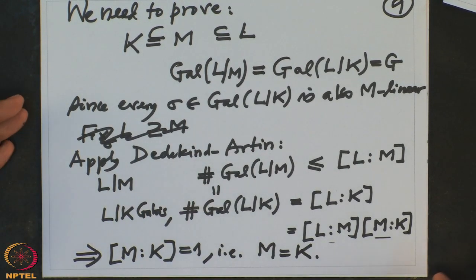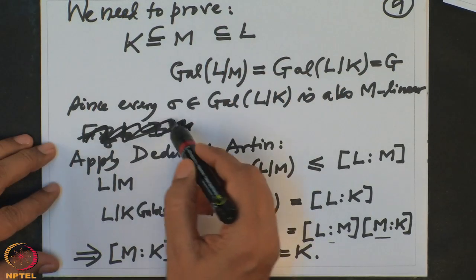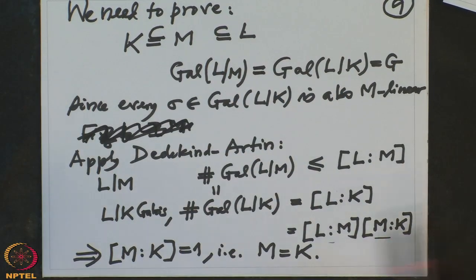So what have we proved? We have proved that if you have a Galois extension and you take the fixed points of the Galois group, then you don't get a bigger field than the base field that we started with. This is very important. This is in fact one alternative definition of Galois extension. Later on we will collect the equivalent conditions for a field extension to be Galois, and this will be one of them.